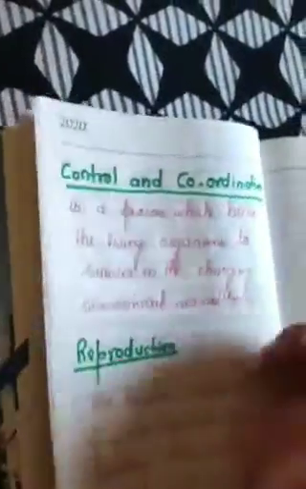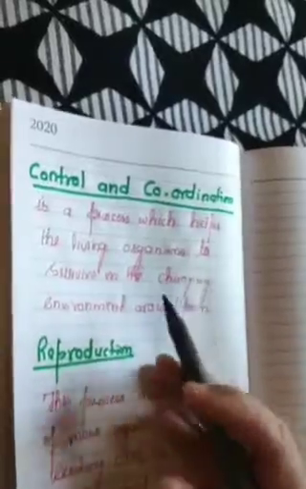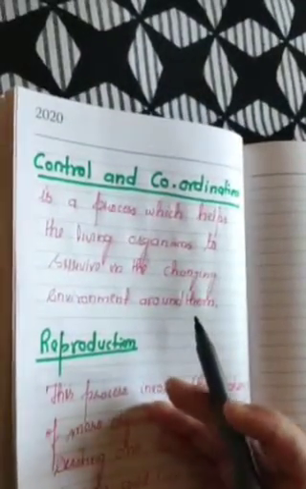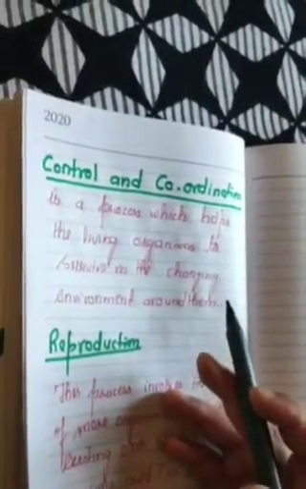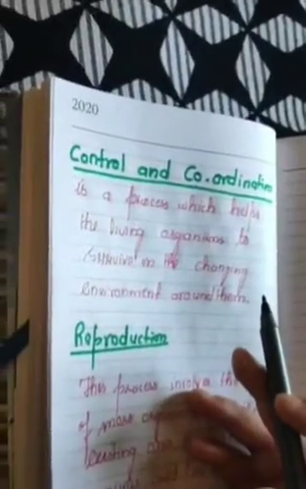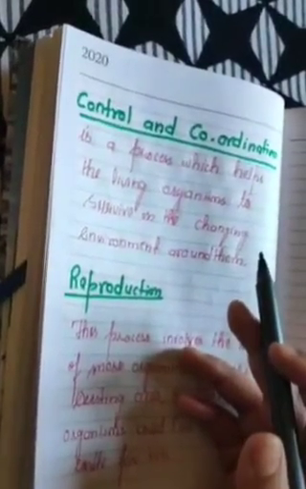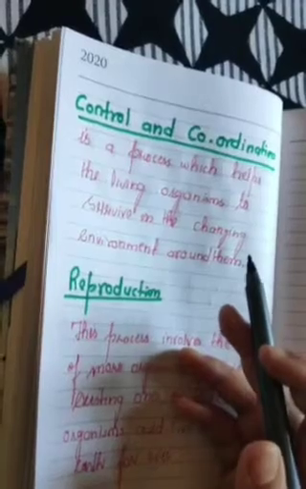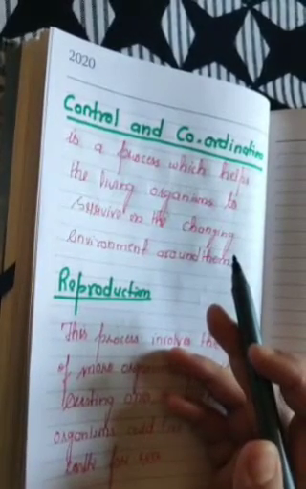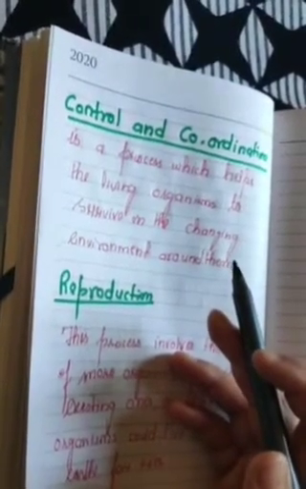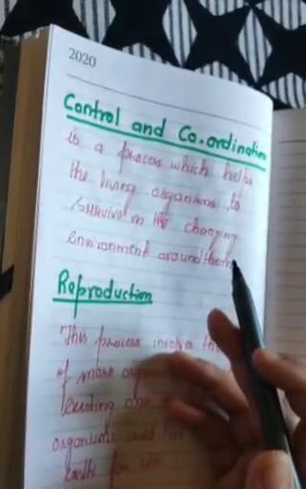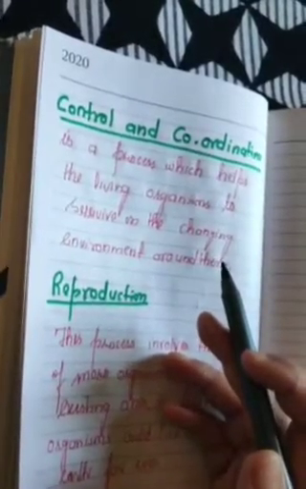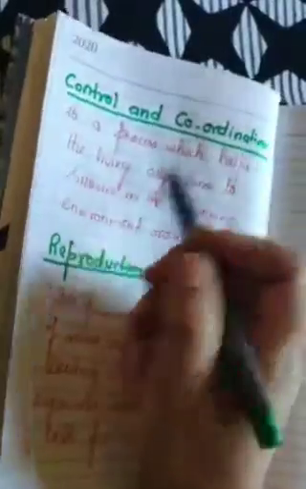Now, another life process, that is control and coordination. Dear students, as I mentioned, living things respond to change around them. When we feel any change in the environment, we respond to that. That is how we respond to these changes. There is another life process that takes place in our body, that is control and coordination.